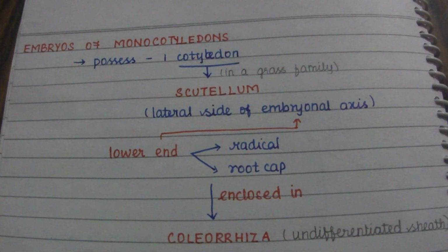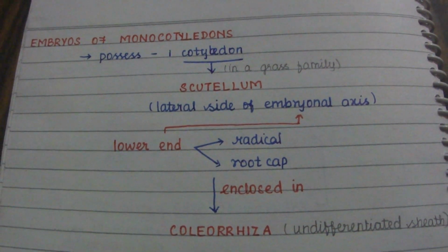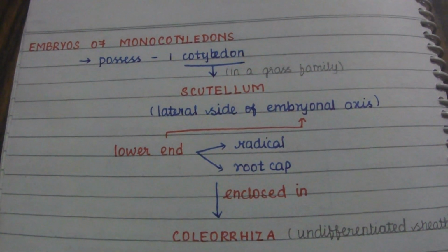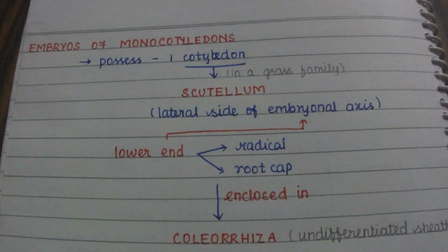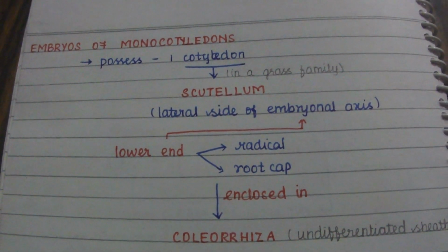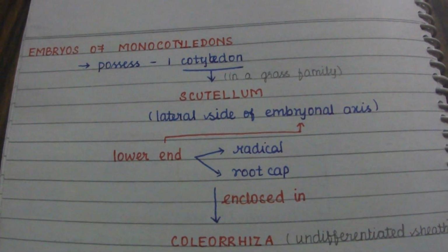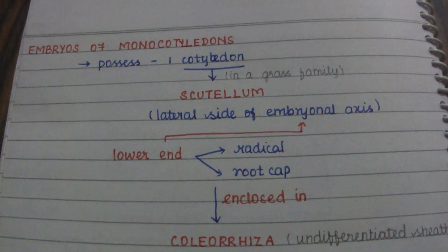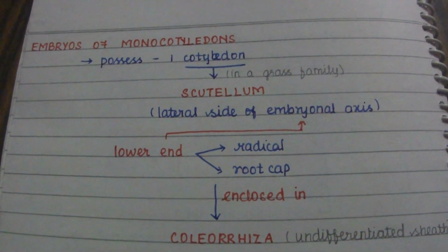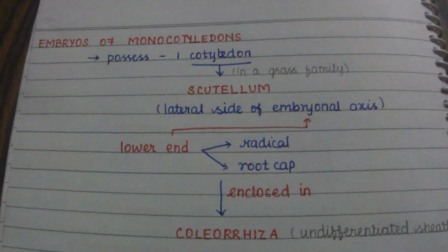In the grass family, we call this cotyledon the scutellum, which is located on the lateral side of the embryonal axis, towards one side.